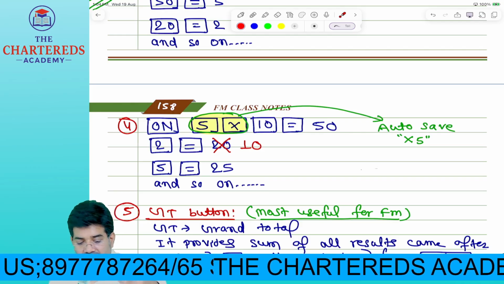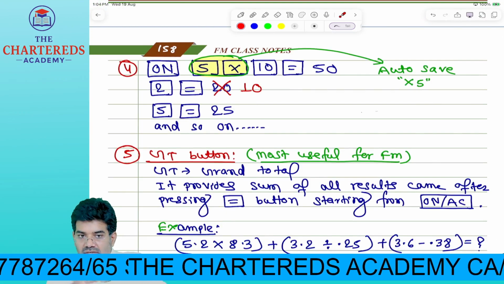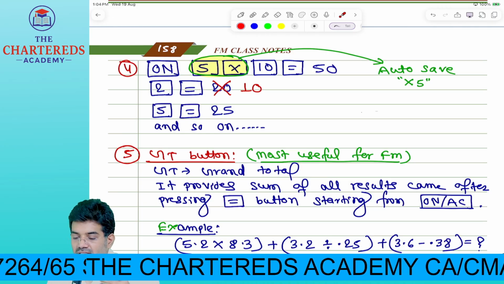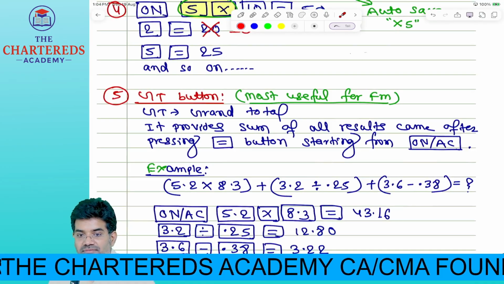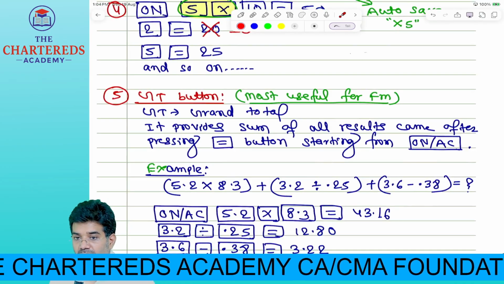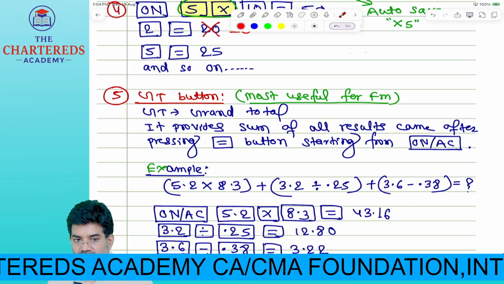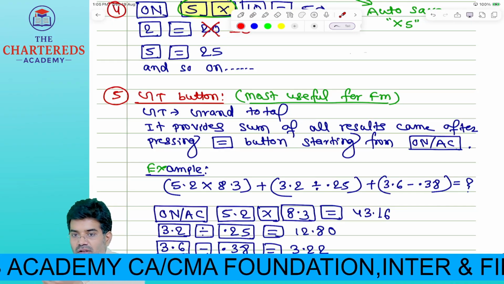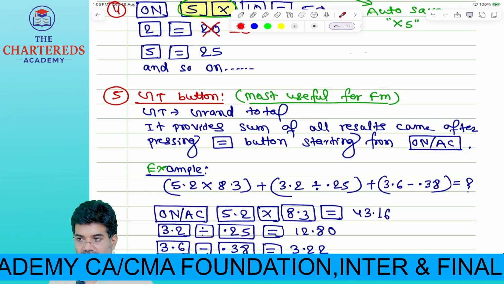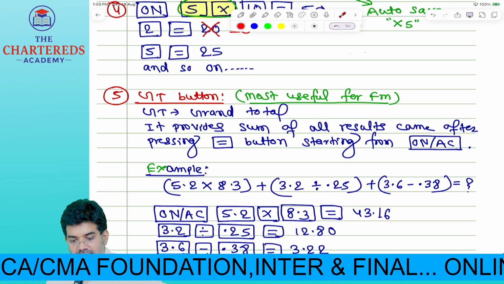Understood? Like this we have written almost all the different buttons we have in our calculator. You have the GT button in your calculator, a very useful GT button. M plus and M minus also we can use without the GT button, but GT will always be useful. In the next class we will learn the purpose of GT and the remaining functions also. Okay, right. Thank you.